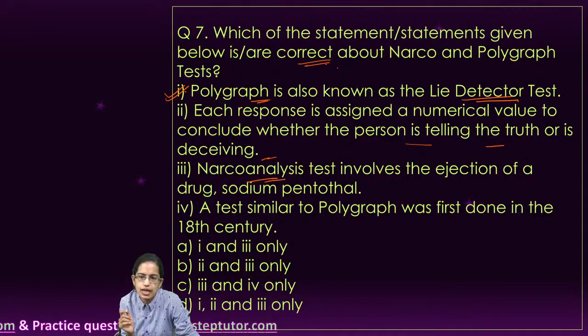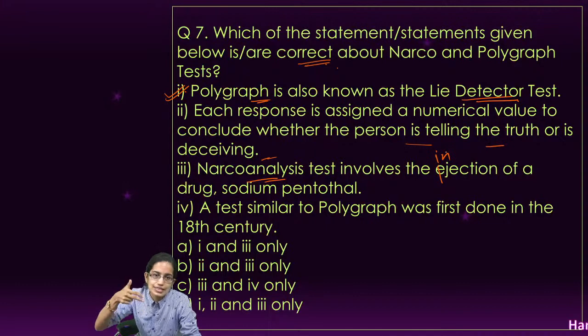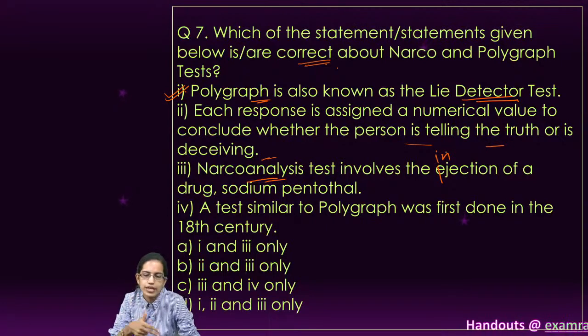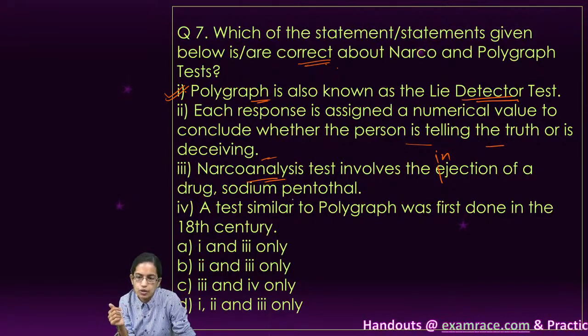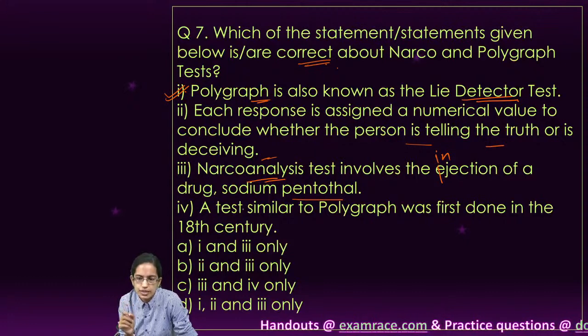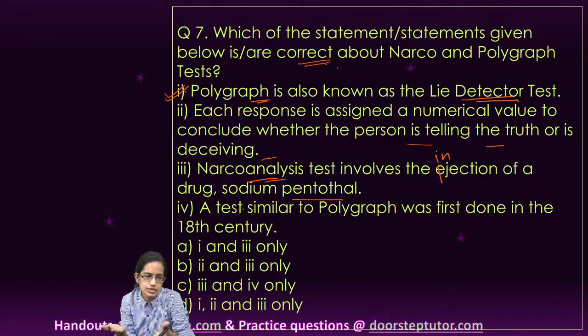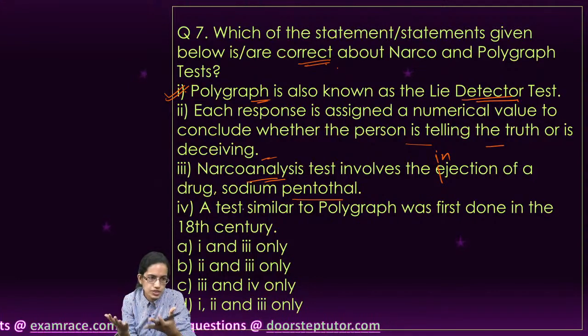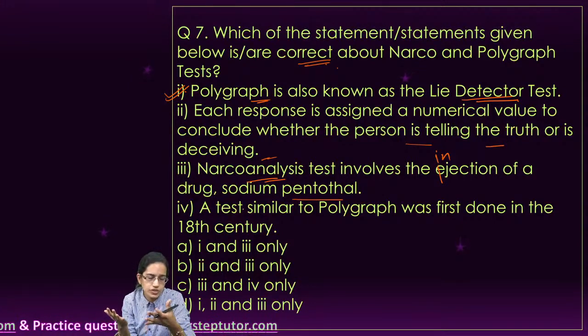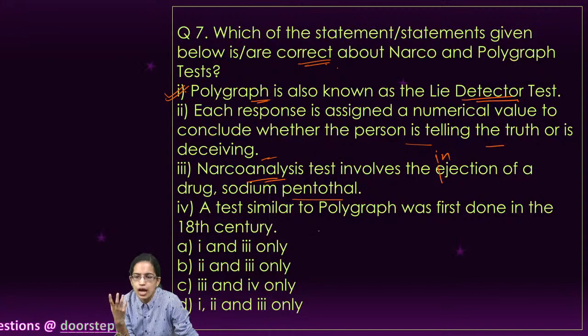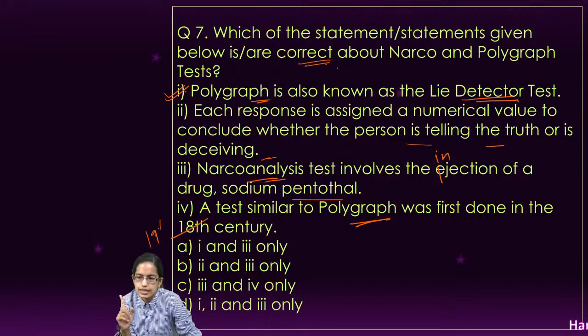In narco analysis, we do not eject, it is injection. So basically it is injected into the body, and that is sodium pentothal. Once sodium pentothal is injected, the person moves into a hypnotized state or a subjective imagination which is neutralized. Okay, the tests similar to polygraphs have been first conducted since the 19th century.